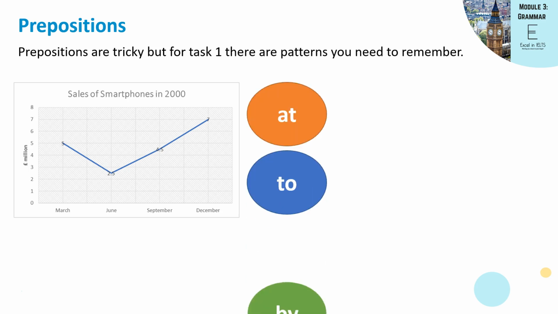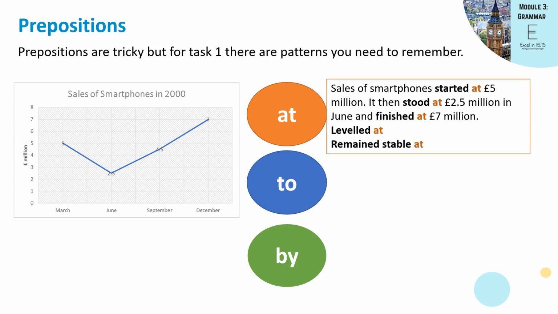The 3 prepositions we'll look at in the slide are at, to, and by. So let's start with at. Sales of smartphones started at £5 million. It then stood at 2.5 million in June and finished at £7 million. When you're talking about where something is in the chart, then you can use at.